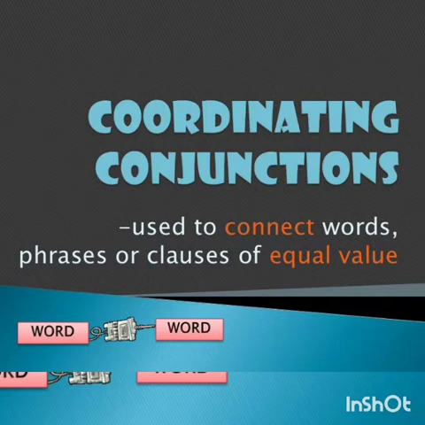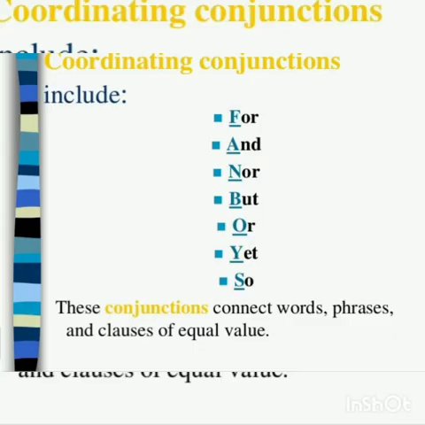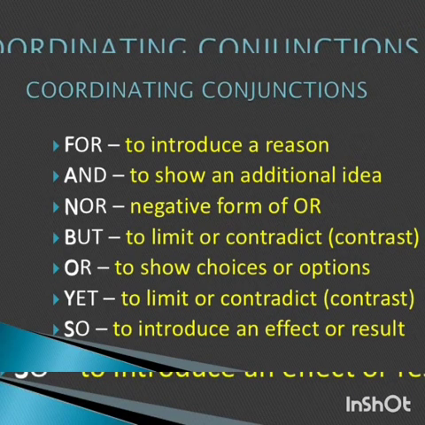From the name, it's very clear. A coordinating conjunction is used to connect words, phrases or clauses of equal value. So what are coordinating conjunctions? For, and, nor, but, or, yet, so. Fanboys. You have to remember FANBOYS. F for for, A for and, N for nor, B for but, O for or, Y for yet, S for so.